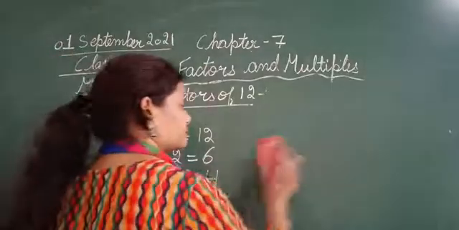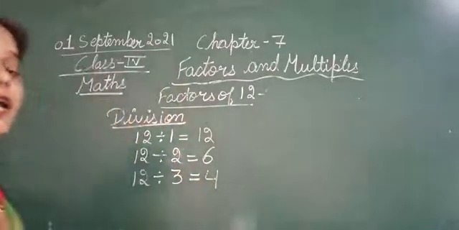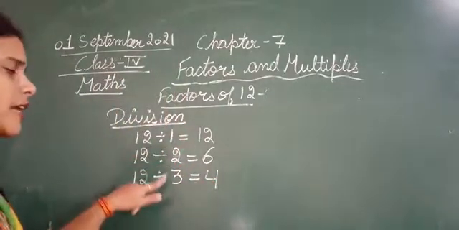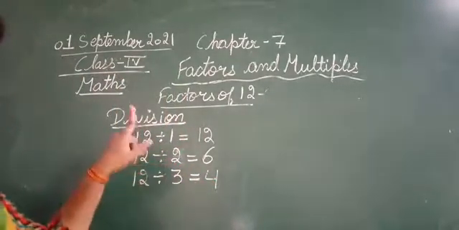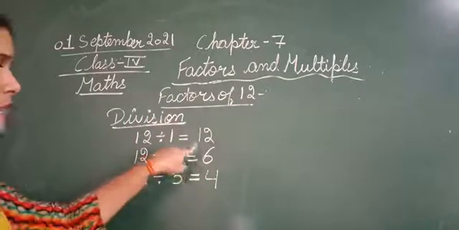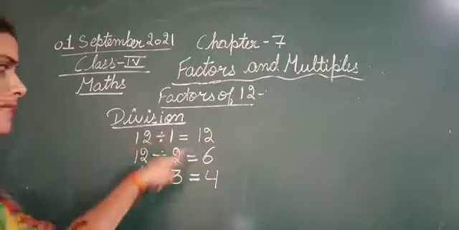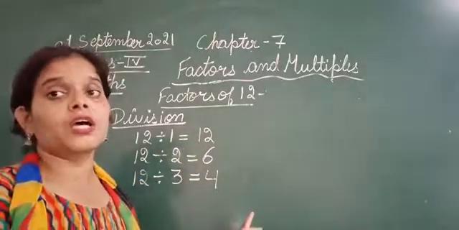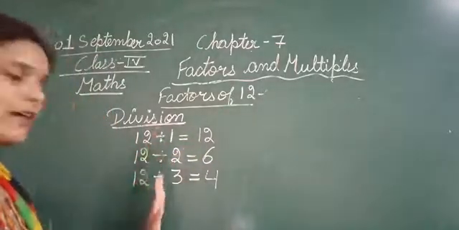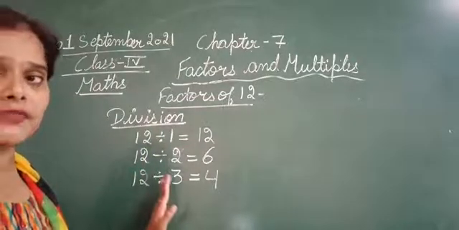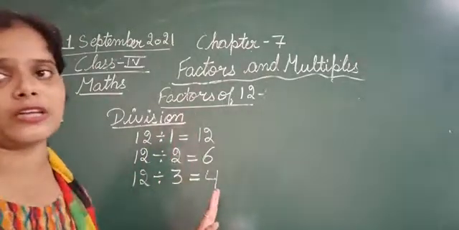Okay, no remainder is left. Now we have 1, 2 and 3, so these are our factors, and along with that, the numbers that we get as the quotient after dividing 12 by these numbers are also factors of 12. So the number we divide by, that is the divisor, is a factor, and the quotient is also a factor.